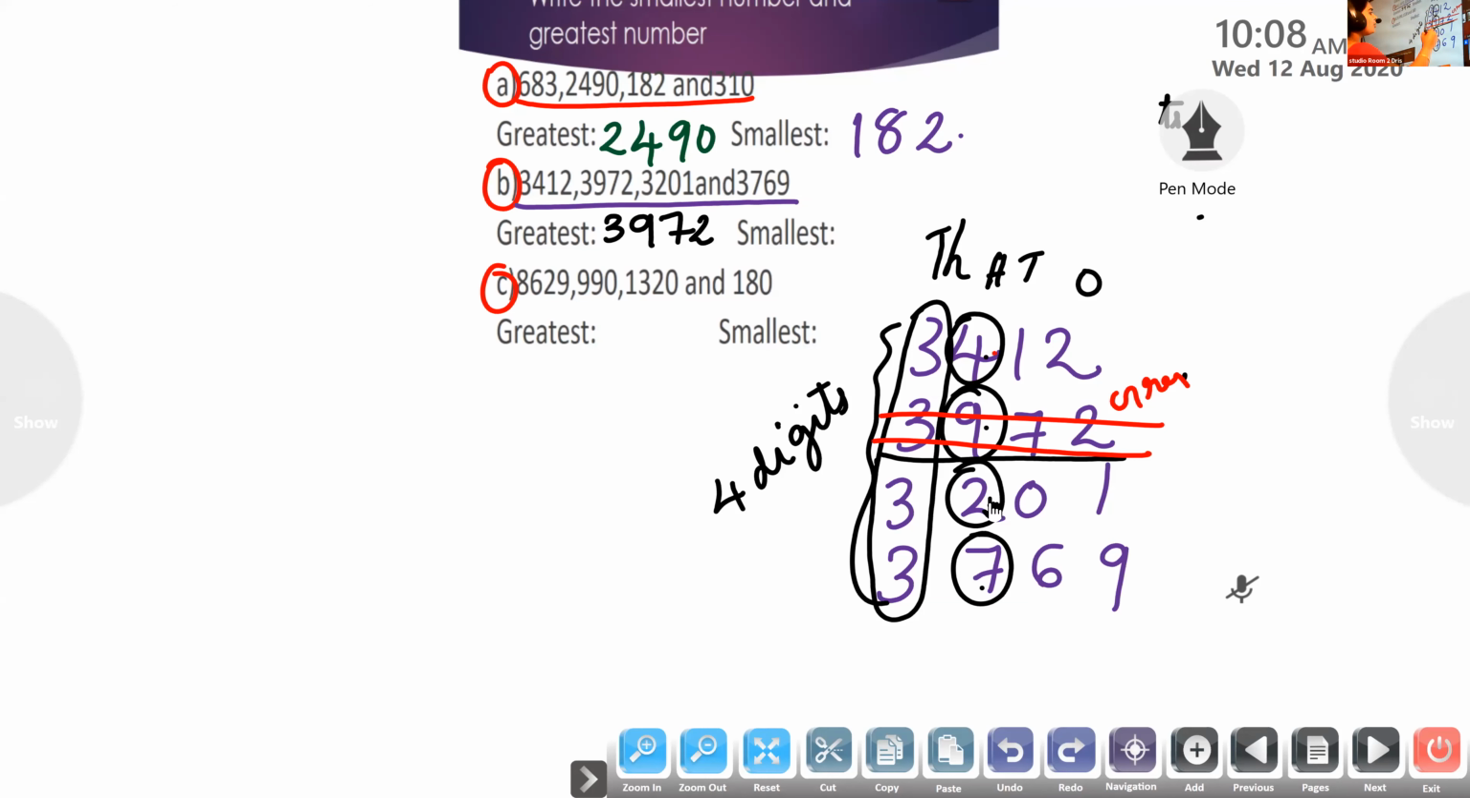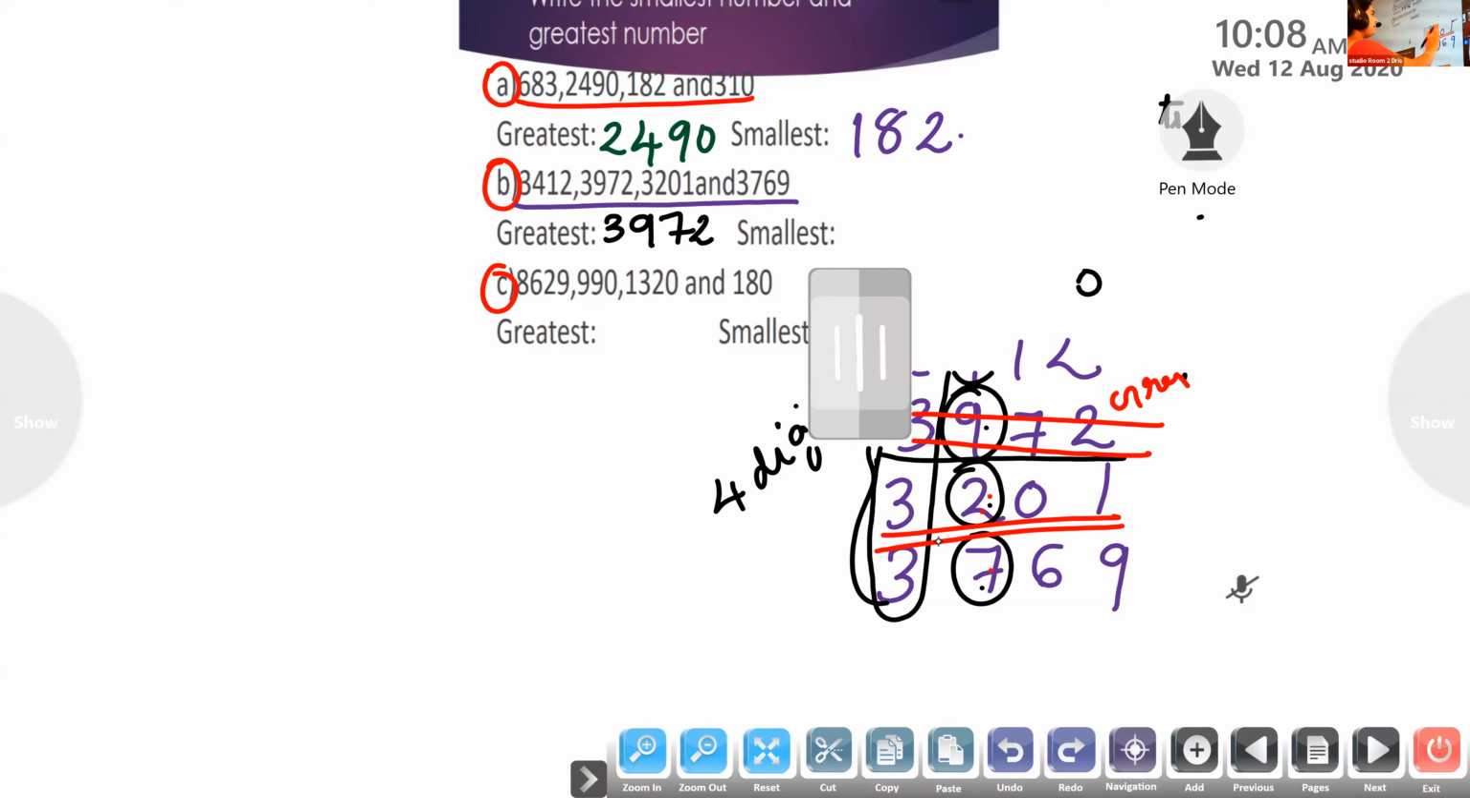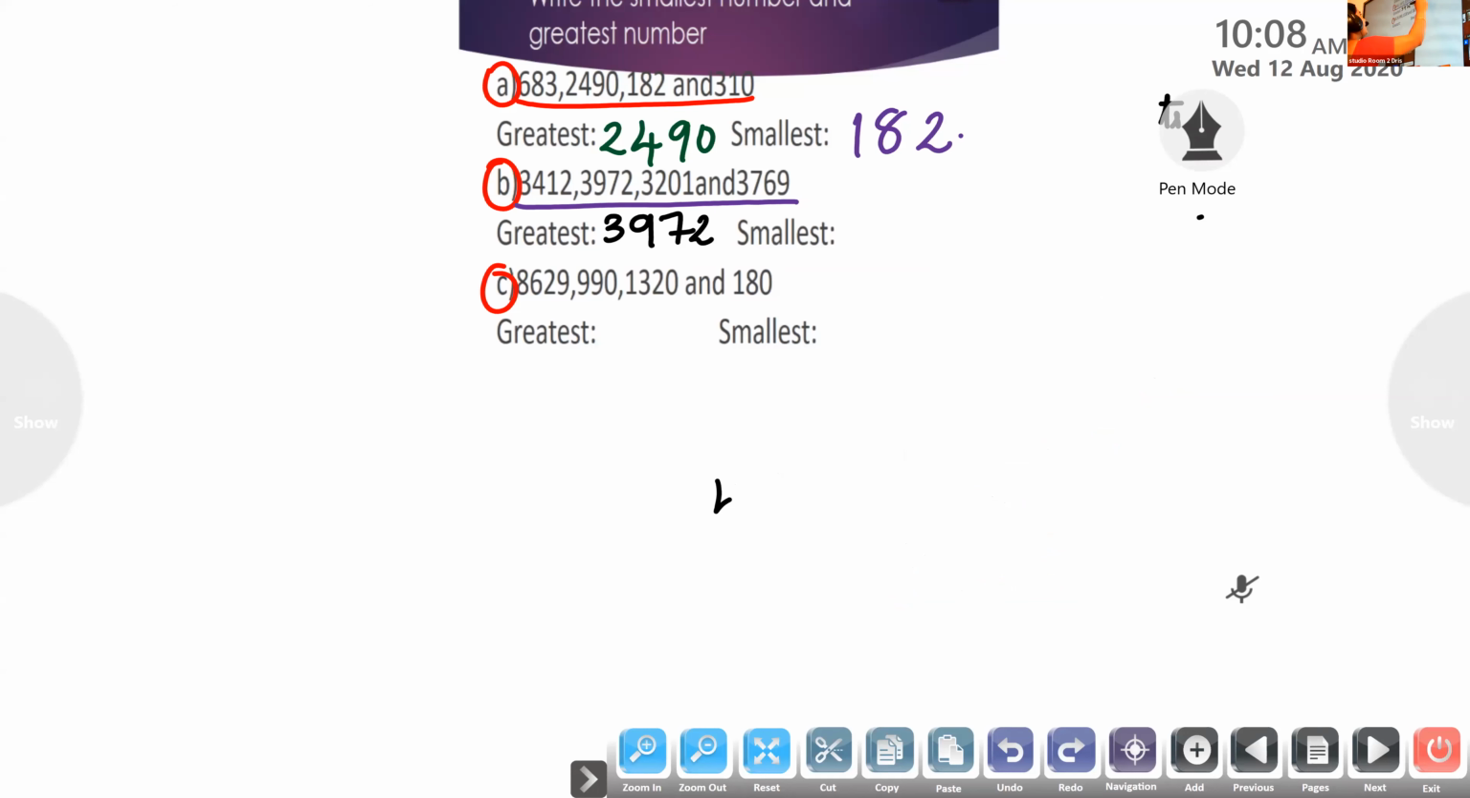Now, which is the smallest? 3,201. Yes, 2 is the smallest one. So 3,200 will be the smallest number. Yes.